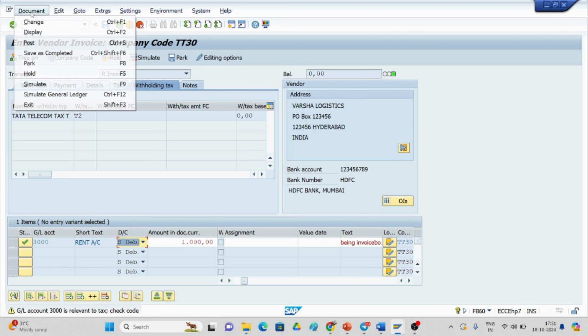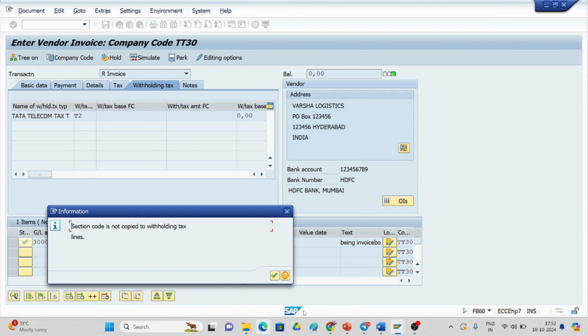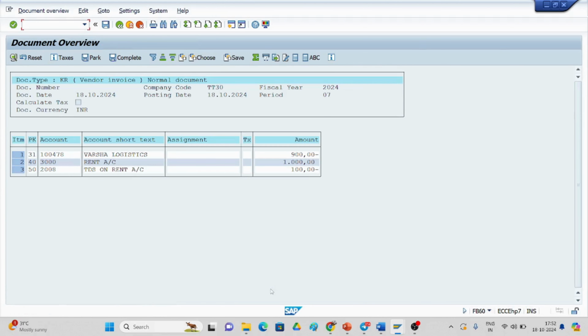You have to post it. That's the one I have told you. This is the entry. Just click on it and ignore the warning message, and you can post it. This is the entry. So this is about the TDS.